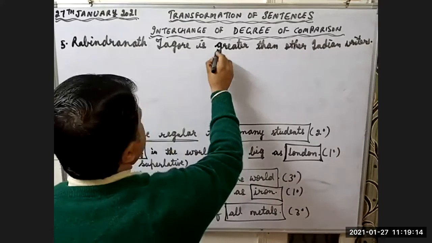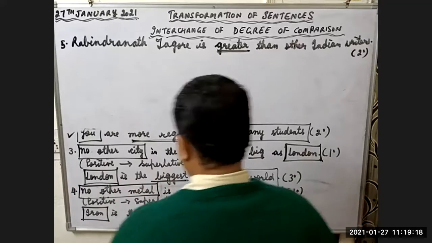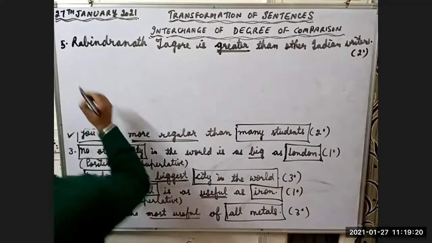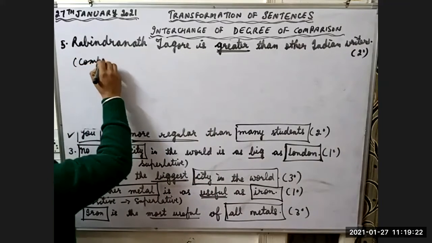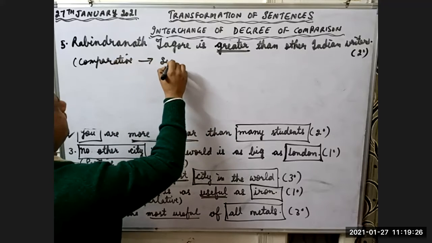What is this word great? This is second degree. So this is comparative degree. Let's change the comparative degree to simple degree.